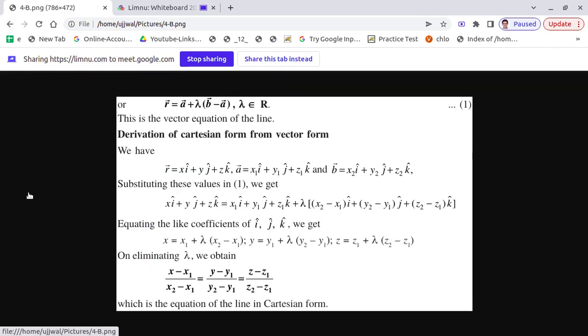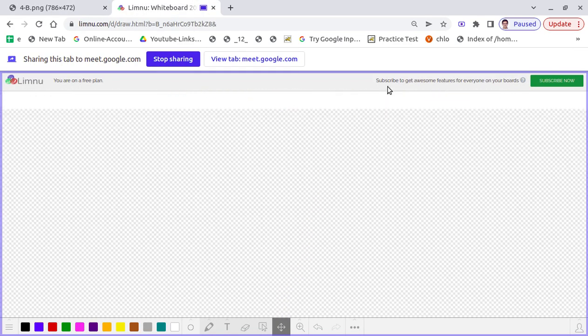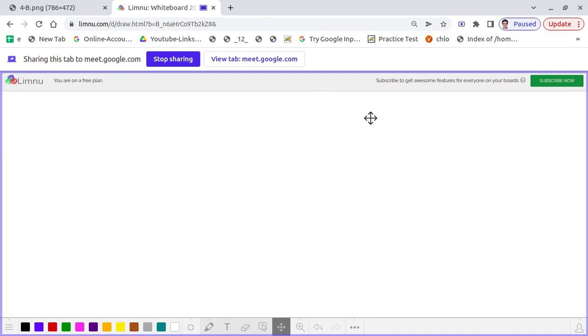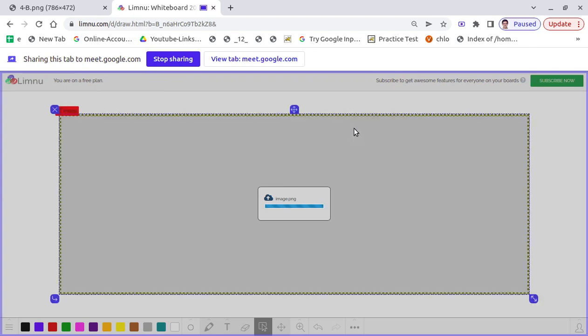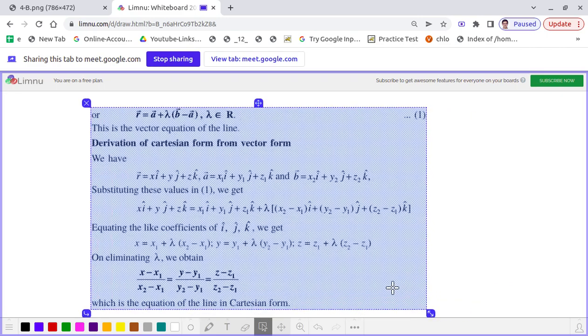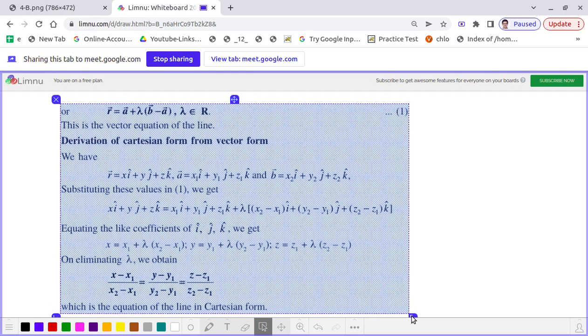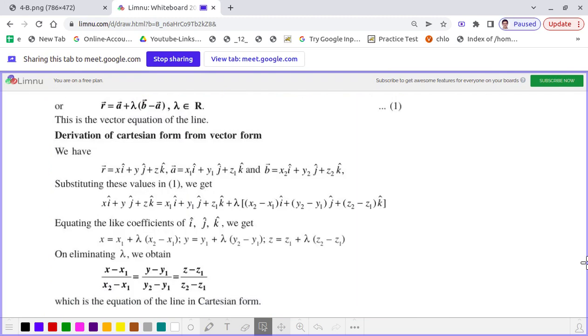Now let us concentrate on finding the Cartesian equation of the same line. Very simple, and you will understand it very effectively. Let me show you. So dear students, we know the vector equation of that straight line as R equal to A plus lambda into B minus A, where lambda is a real number. Now A and B are fixed points. So the coordinates of the point A, which is represented by the vector A, is x1, y1, z1.